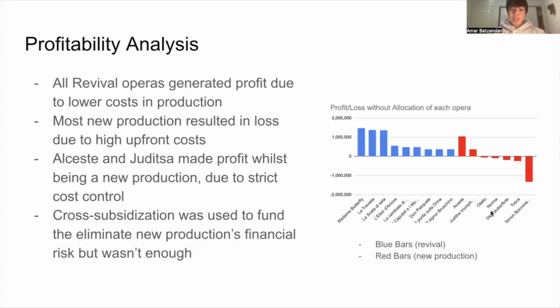But it does not eliminate all of the financial risks that new productions come with, which brings us to cross-subsidization, meaning the profits from revivals are used to cover the losses of ambitious new production operas. But during the 2024 season, La Traviata was supposed to cover the losses of Simon Boccanegra and Otello, but they ended up with a negative margin. For cross-subsidization to work, it needs to be sustainable, which brings me to my recommendations.